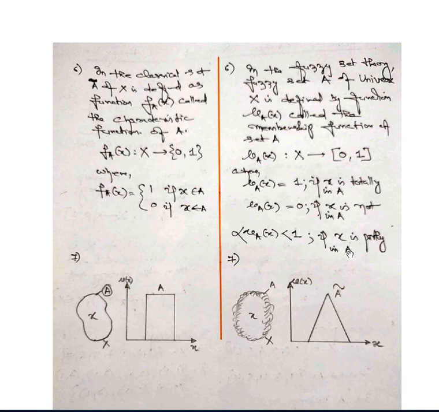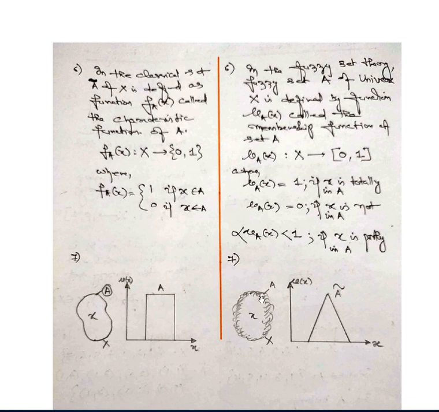So what exactly does this indicate? If you look across this particular figure, it does not have a clear edge. Rather, it has vagueness, roughness in the edges.